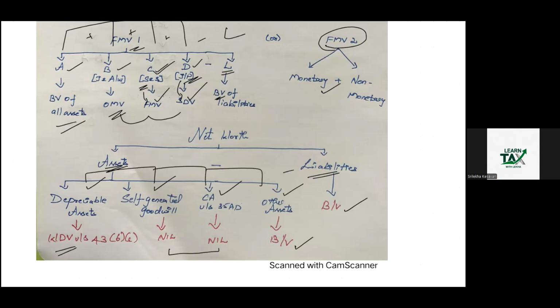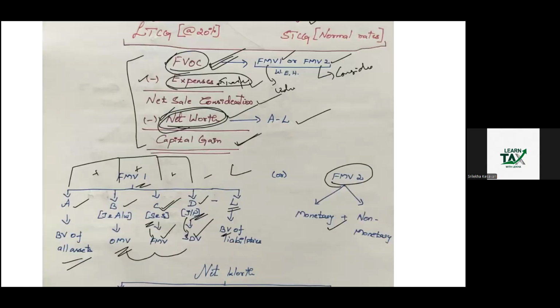So, we have computed net sale consideration, right? From that, you have to reduce net worth, and you will get the capital gain.